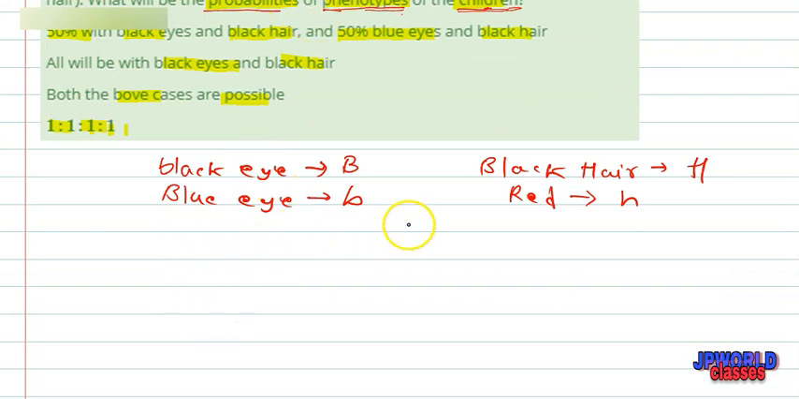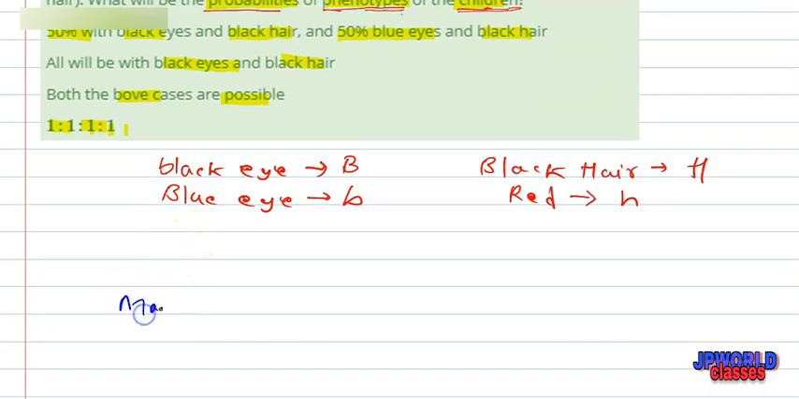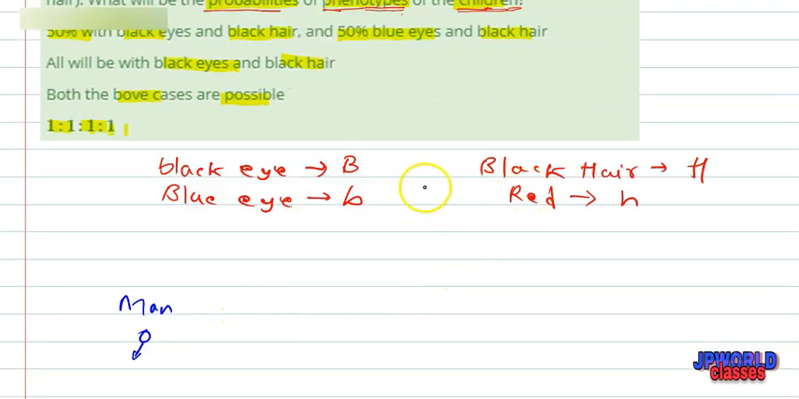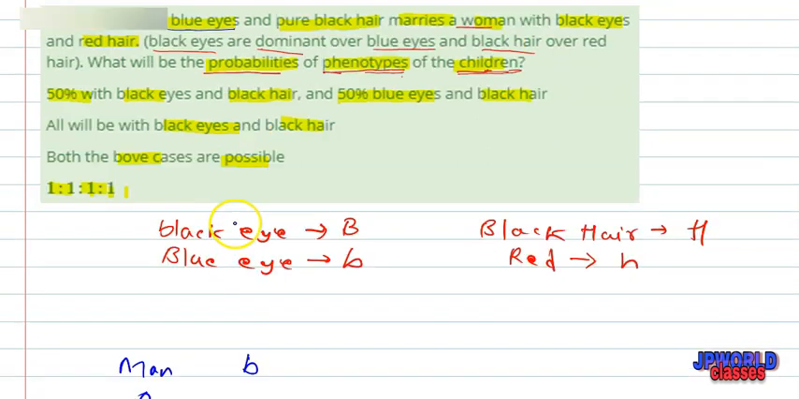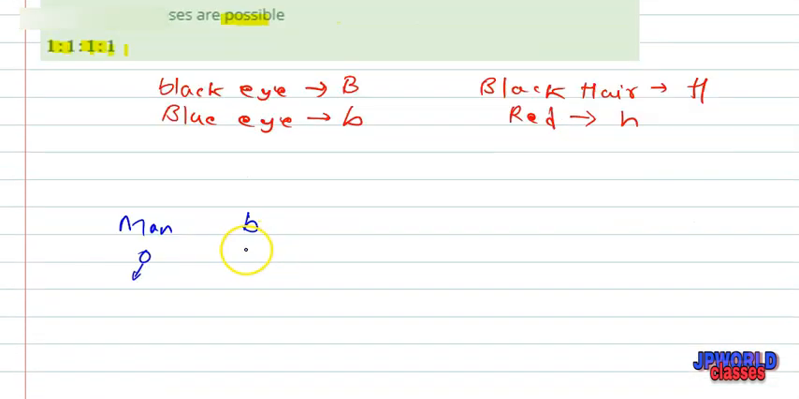If we assume homozygous and heterozygous conditions, man is with blue eye, small b, and a pure black hair, so it will be H. Assuming the same for the woman also.